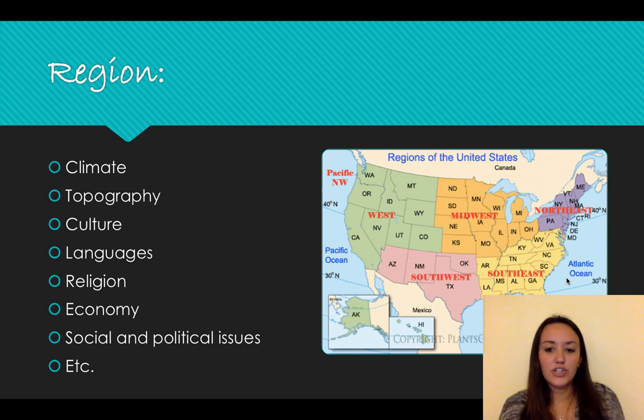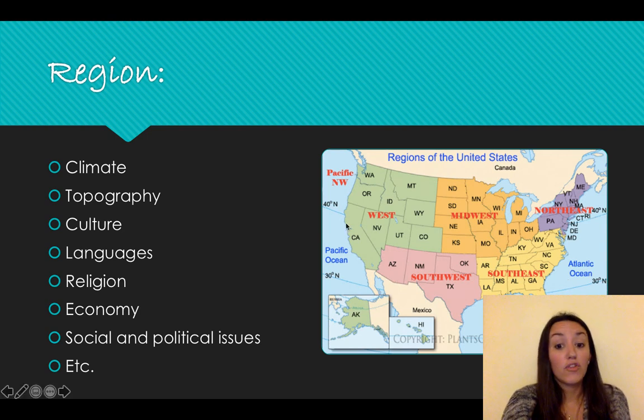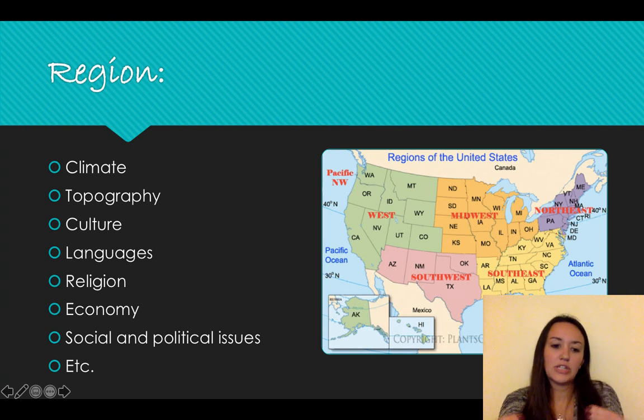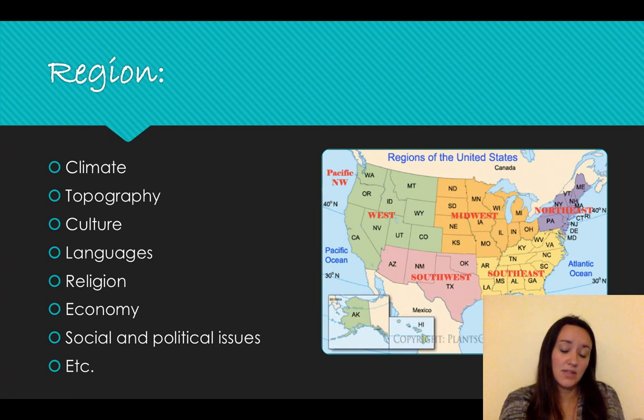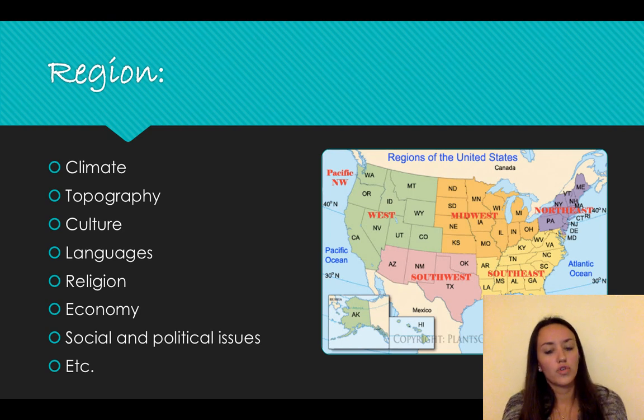Religion varies from region to region. Economy absolutely does. Social and political issues too. It costs a lot more money to live in California and New York than it does to live in Texas and Florida. So all these different regions have very different aspects and attributes and completely different ways of life. You can't adequately talk about geography unless you're breaking down a region. And countries are not always a region. Some countries are very small and they can have the whole country living the same way, but that is certainly not the case in the United States.